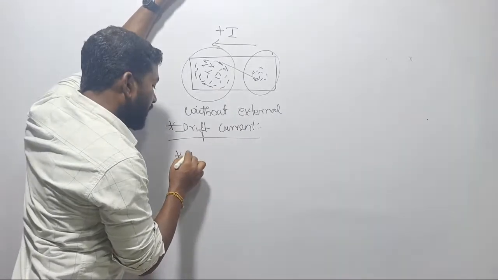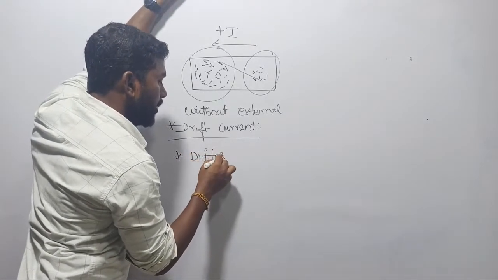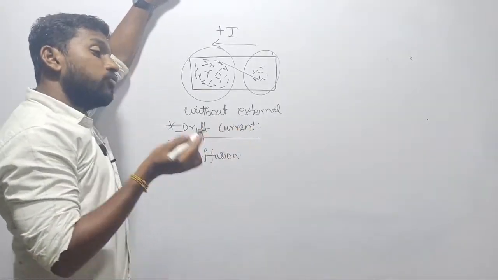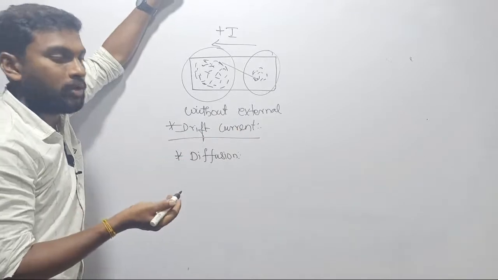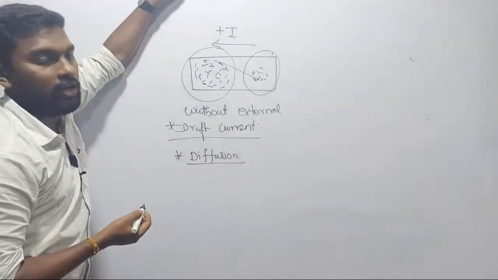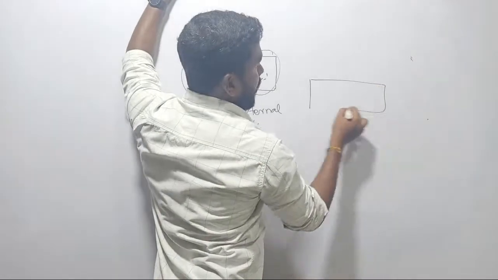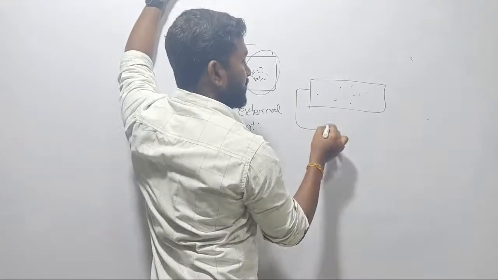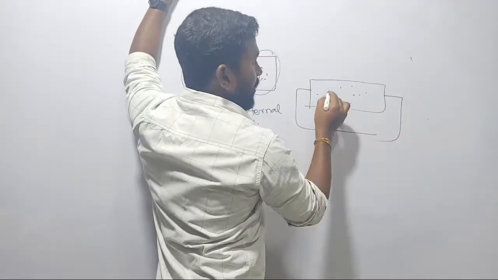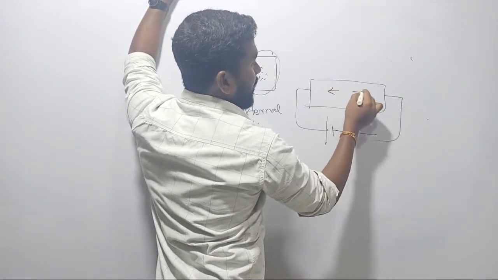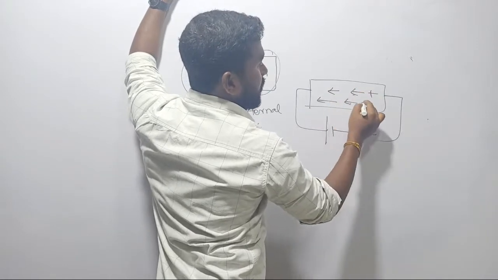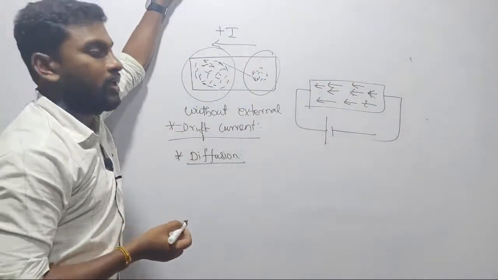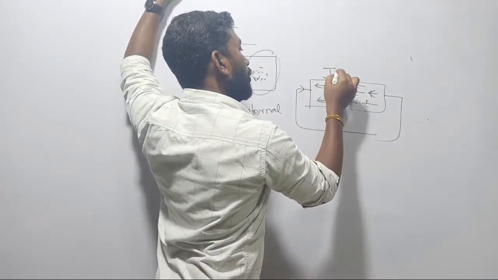Now, what do you mean by diffusion, sir? The second case is diffusion. With the help of an external field, if you are trying to move the electron from one point to another point, then that is called diffusion current. Before applying the electrical field, my electrons are randomly moving. Now you apply some external electrical field such that your electrons are oriented together, right? They start traveling in a proper way in the opposite direction to the flow of current. They are simply called what? Diffusion current.